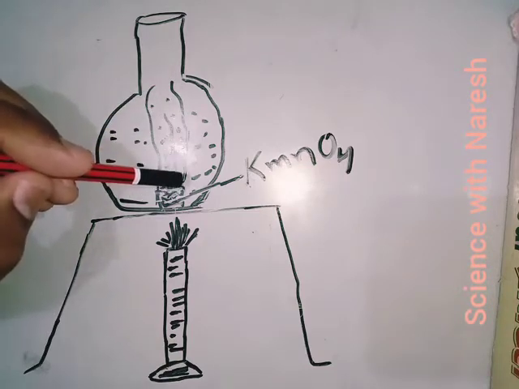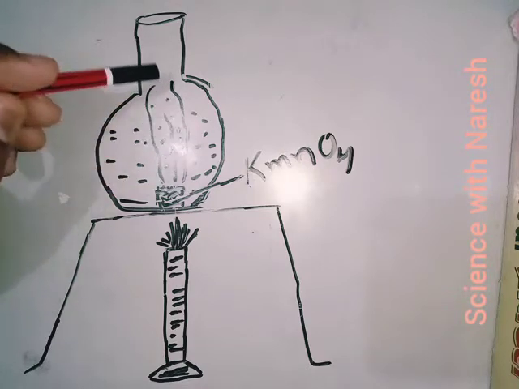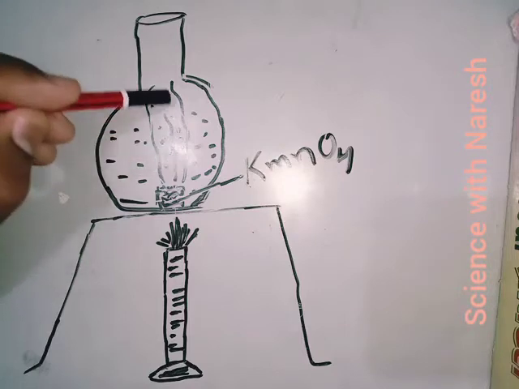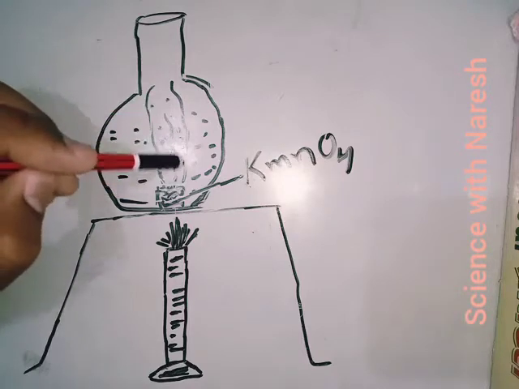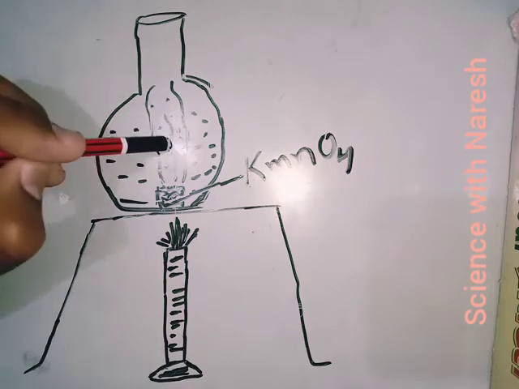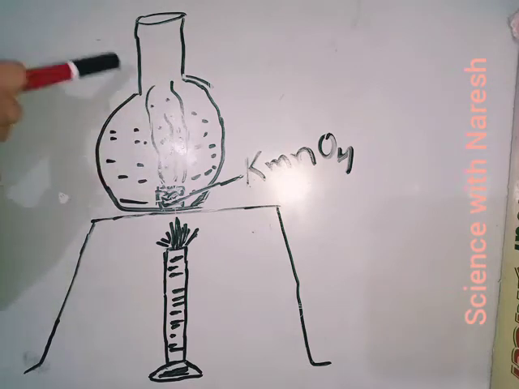Means the lighter water particles, when heated, move upward like a fountain, and as these water particles move upward, there is a space, and other water will take their place, and this process continues.